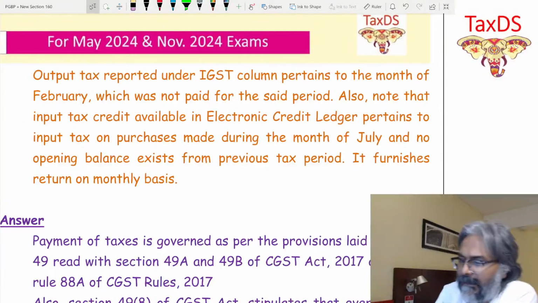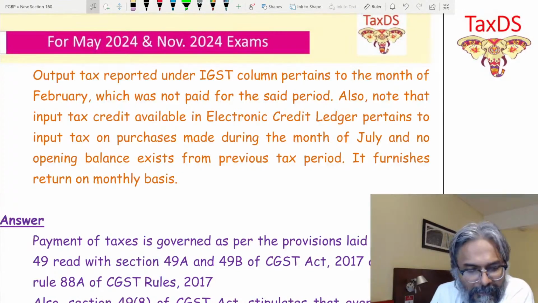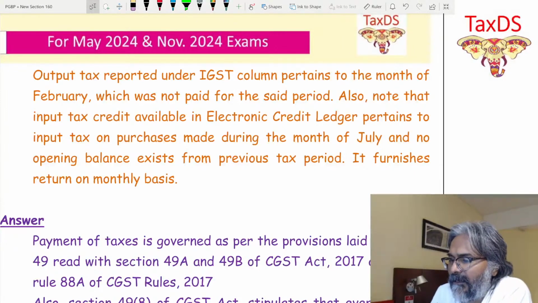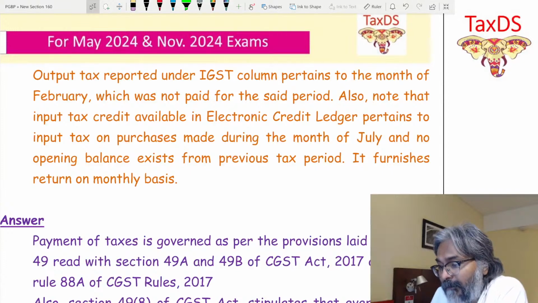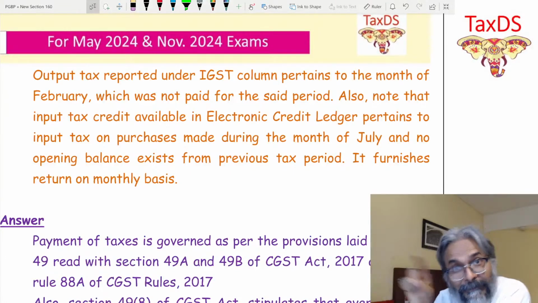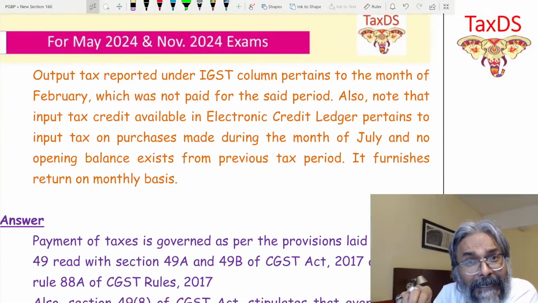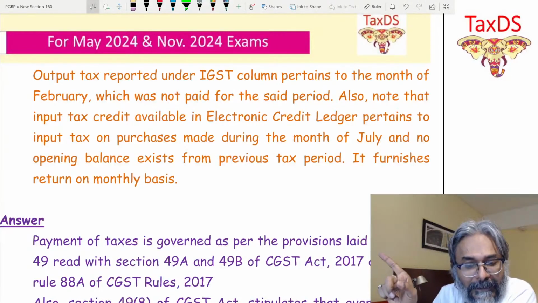input tax credit available in the electronic credit ledger pertains to input tax on purchases made during the month of July, and no opening balance exists from the previous tax period. Which means what? Please be careful. All the ITC that you see is only booked in the month of July. Do you all agree to this one?